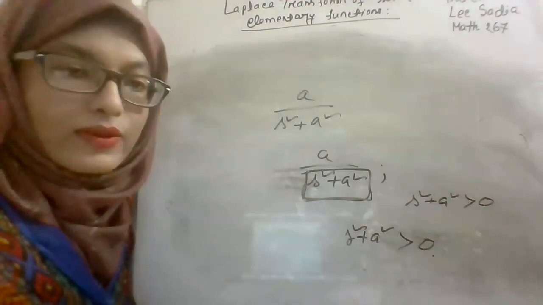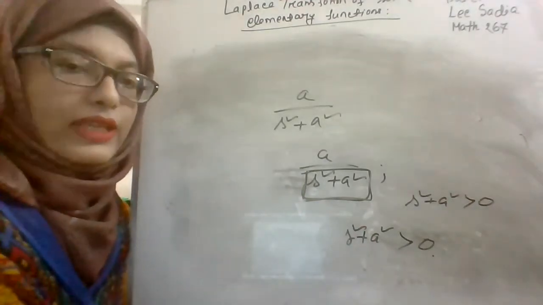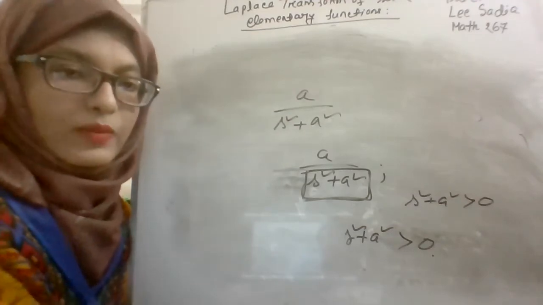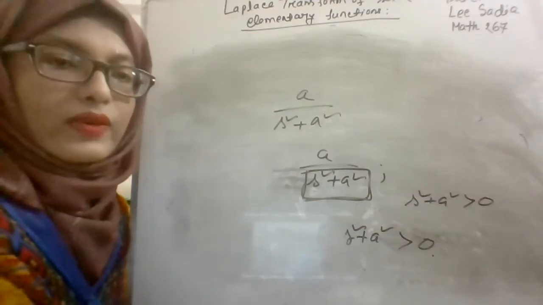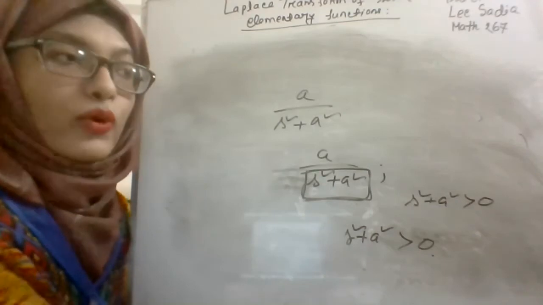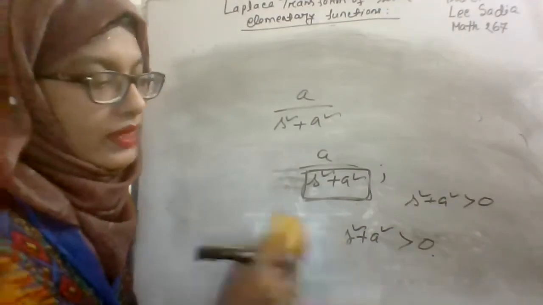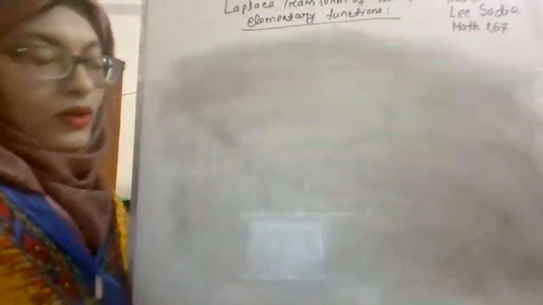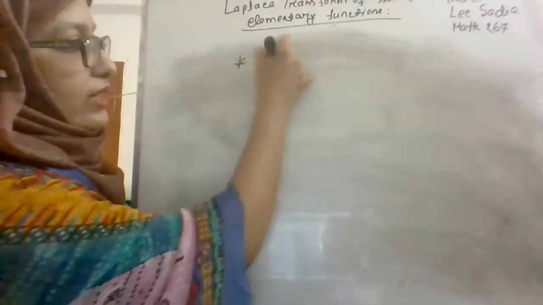So when a is equal to 0 and s is equal to 0, then it will be 1 by 0. That means infinite. So considering this, you can say that s and a will both be greater than 0. Here you can write down s and a both will be greater than 0.